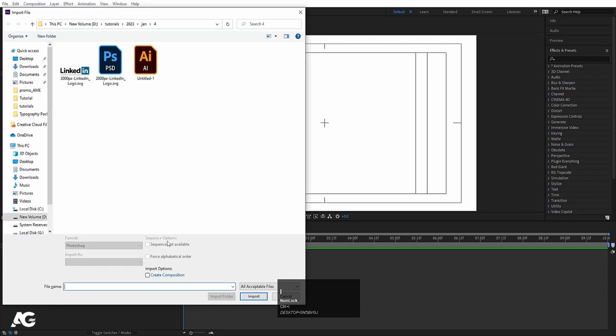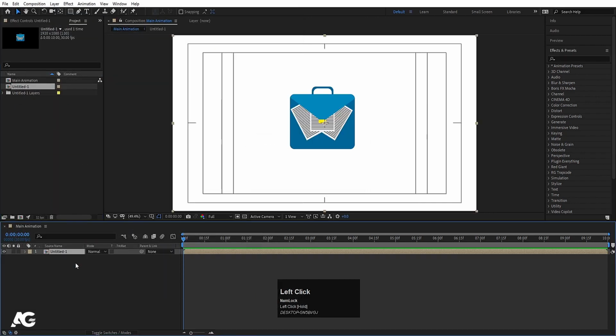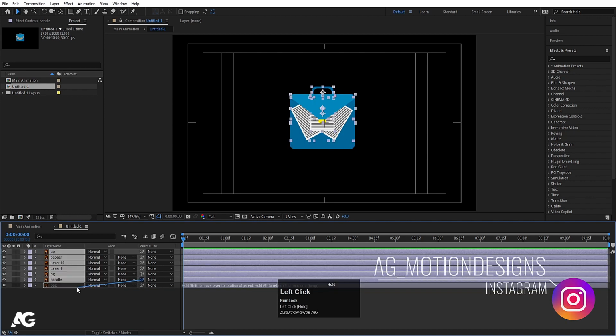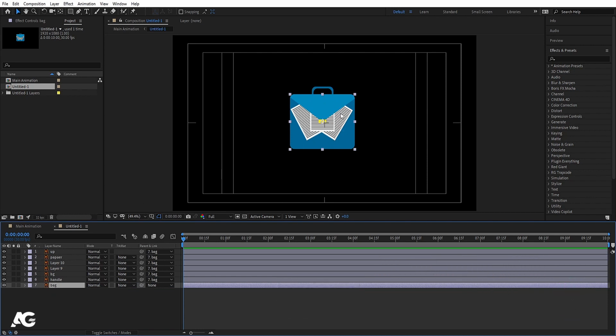Now hit Ctrl I on my keyboard. I am going to import this Illustrator file first, because we need to animate that folder initially. So select this, go to footage, composition, retain layer sizes, and simply hit import and bring it down over here. Let's open this composition. Now this is my handle and this is my bag. I'll move this bag over here, select all the stuff and make it a parent with this bag, because this is going to be our main animation portion.